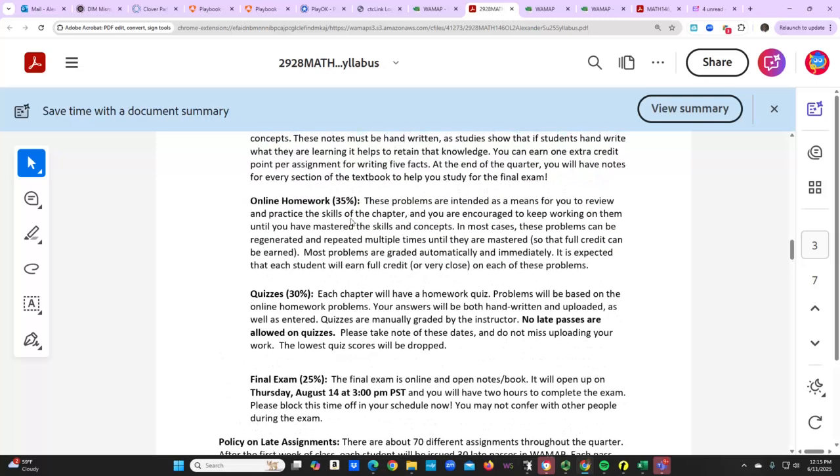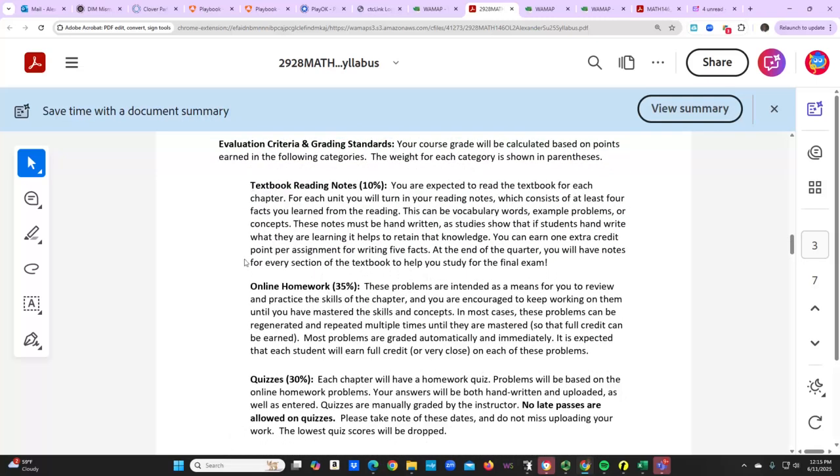What is a late pass? Well, a late pass is if textbook reading and the homework is due, let's say today, and you're not going to be able to get to it. You can put in a late pass to do those assignments.